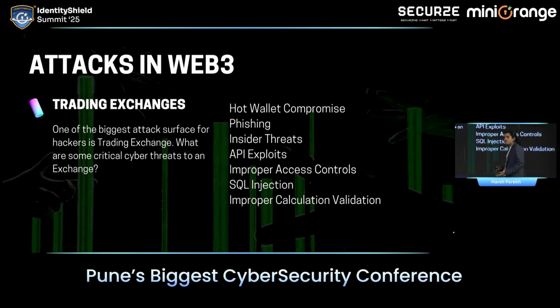Second is phishing, a very common attack in the Web2 ecosystem. We won't deep dive into it, but this is the most common one. A lot of people in the Web3 ecosystem, the trading exchanges, the companies, still face phishing attacks. And those phishing attacks are not normal. Obviously, they are a bit advanced. They are specifically related to Bitcoin and Ethereum and such kinds of fishy messages. So that is another risk through which the exchanges get hacked.